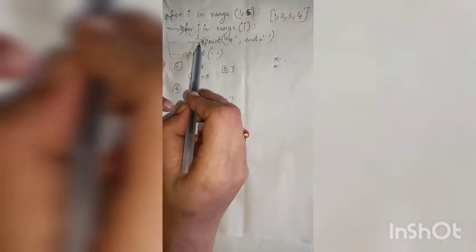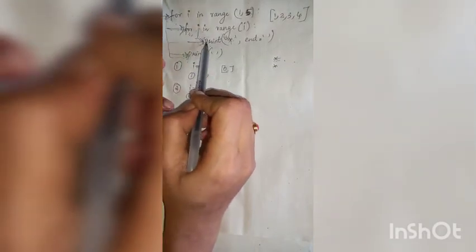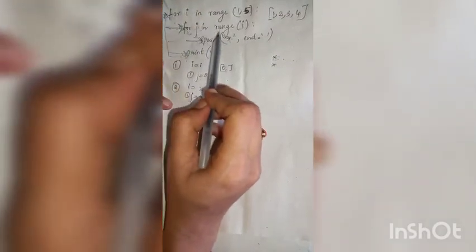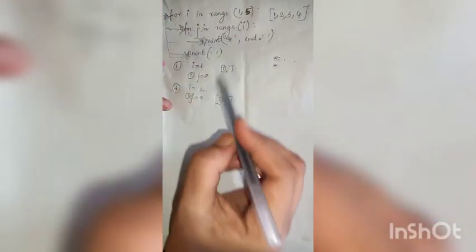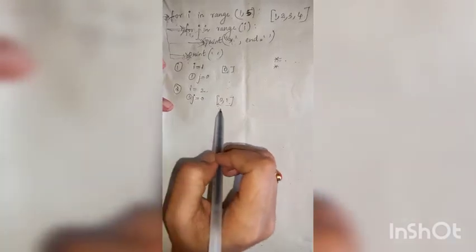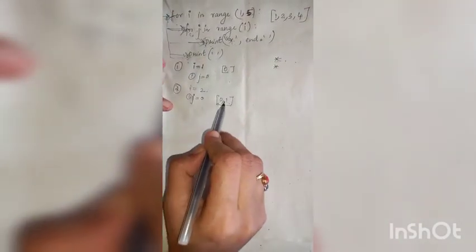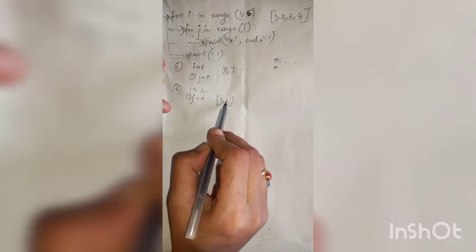Then again the j value will be, this is a for loop, so only this statement will be executed as many times as there are values in the list generated by the range function. So again the j value will be incremented and it becomes the next value in that list.